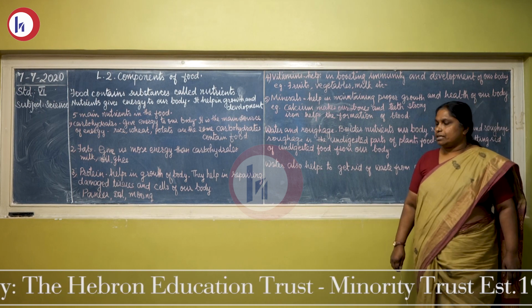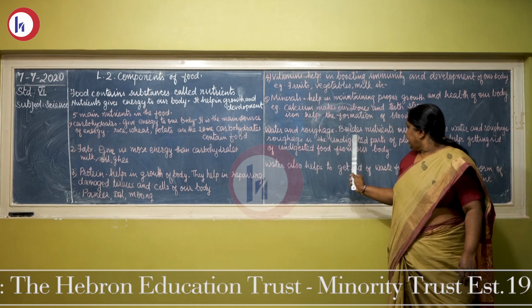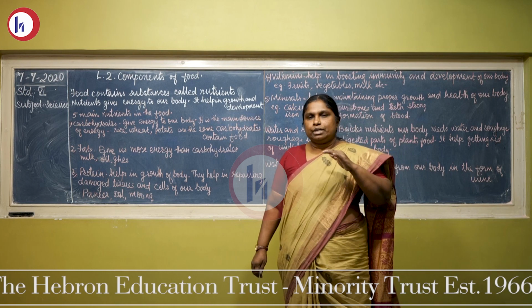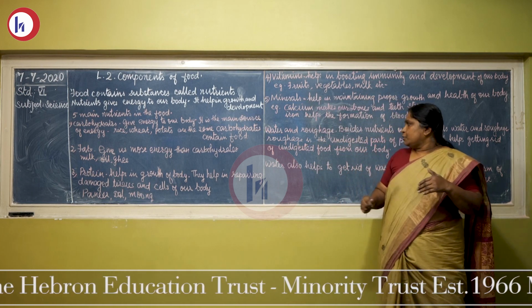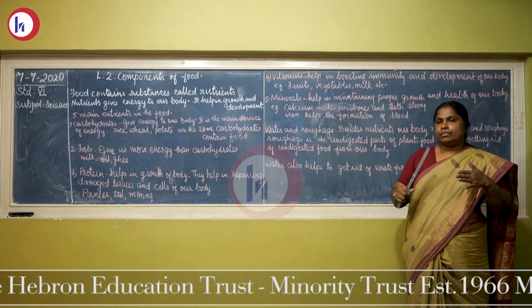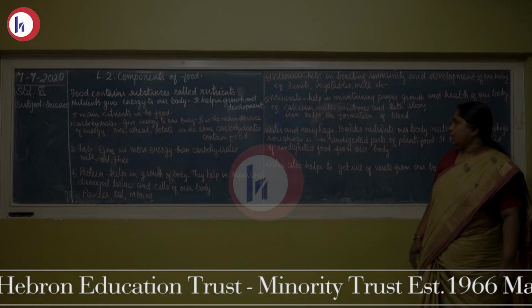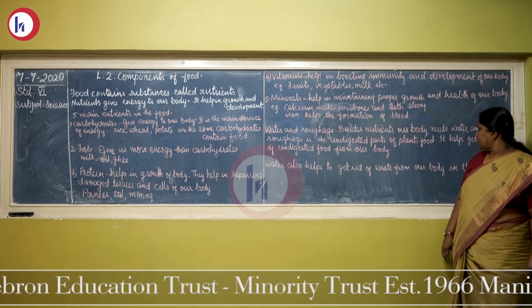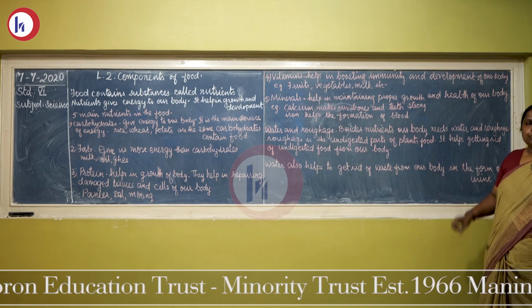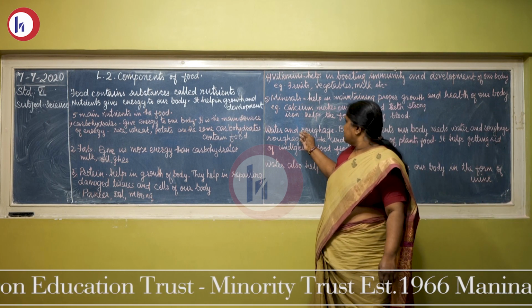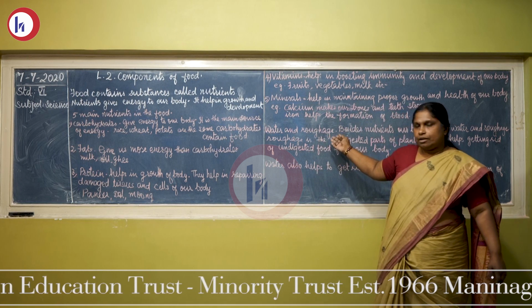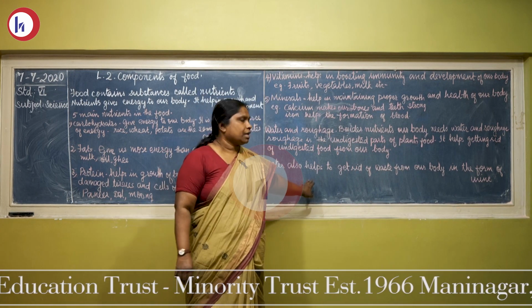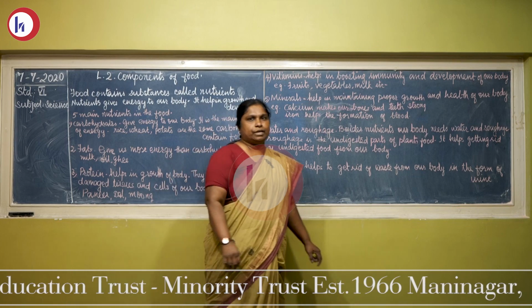Water also helps to get rid of waste from our body in the form of urine.